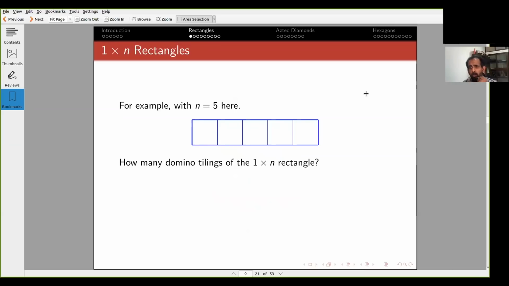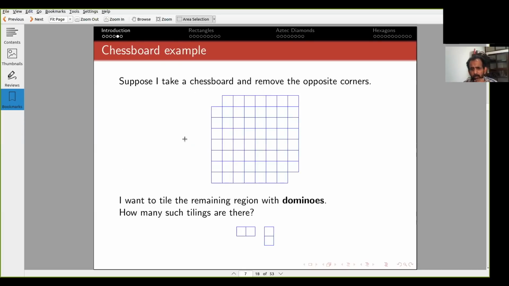Okay, so let us come to tilings of rectangles with dominoes. For example, let me start with this tiling of the 1 by 5 rectangle, again with dominoes. I'm constantly tiling with dominoes for now. So remember, dominoes are these guys, 2 adjacent horizontal and 2 adjacent vertical. The "do" in domino stands for 2.